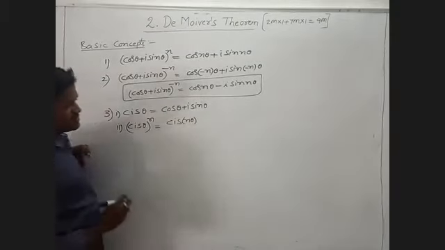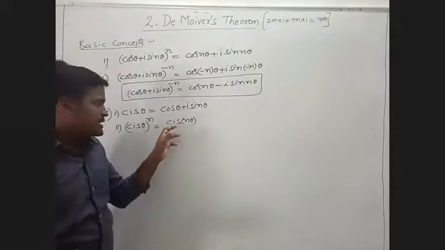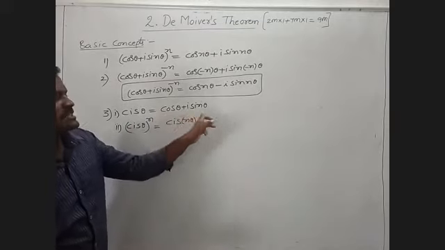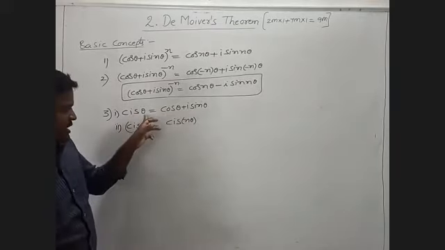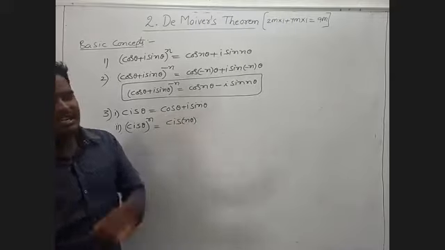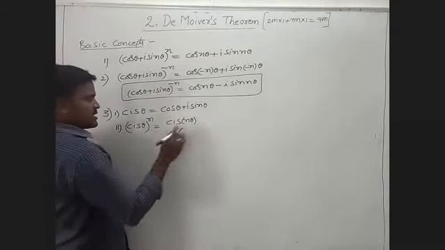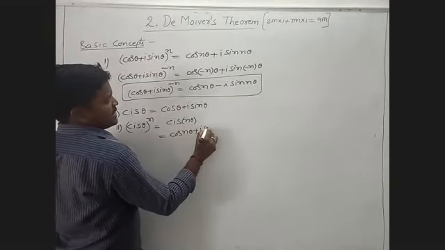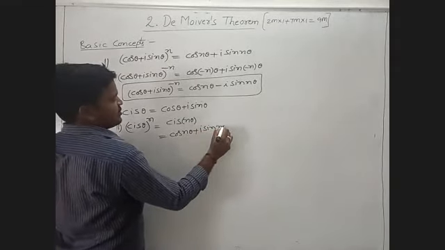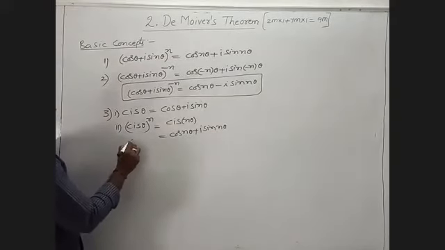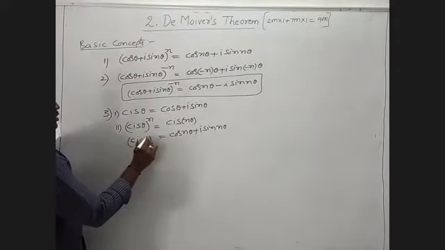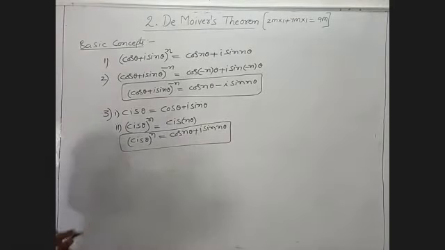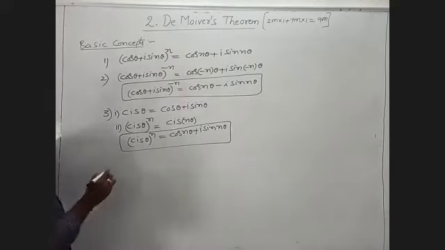Cis theta is cos theta plus i sin theta, but cis n theta is cos n theta plus i sin n theta. This is the value of cis theta whole power n.